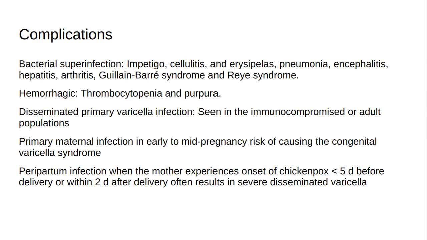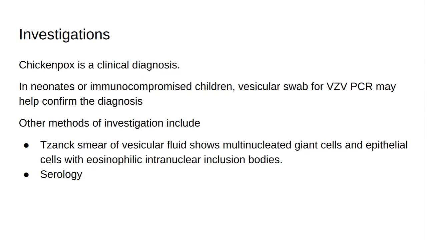Primary maternal chickenpox infection in early to mid-pregnancy risks causing congenital varicella syndrome, which is characterized by limb hypoplasia, muscular atrophy, skin scarring, cortical atrophy, microcephaly, cataract formation, and rudimentary digits. Peripartum infection, when the mother experiences the onset of chickenpox 5 days before delivery or within 2 days after delivery, often results in severe disseminated varicella.